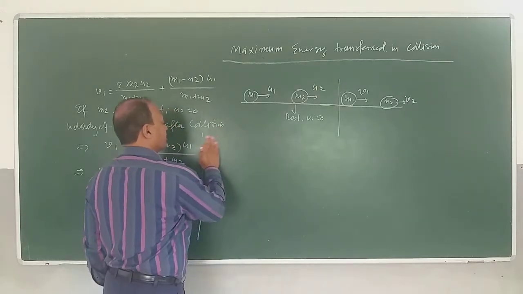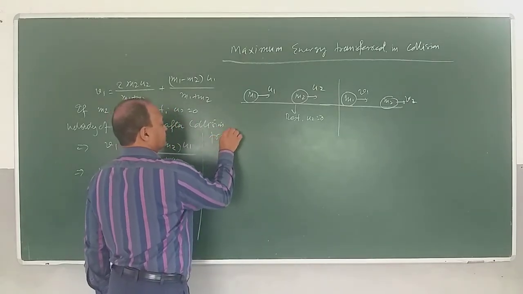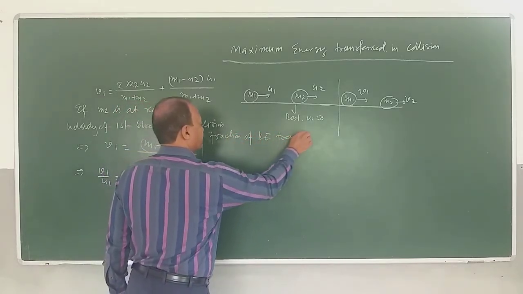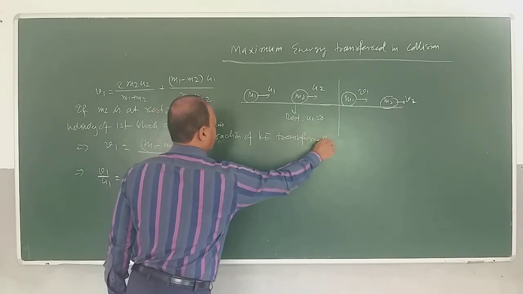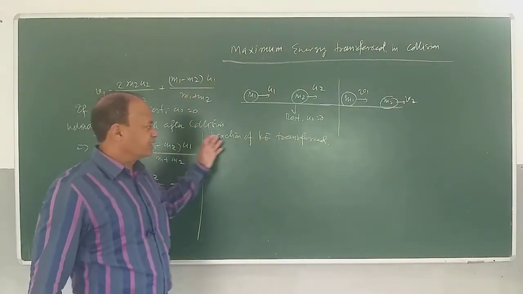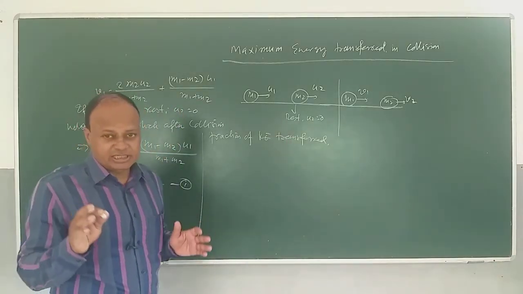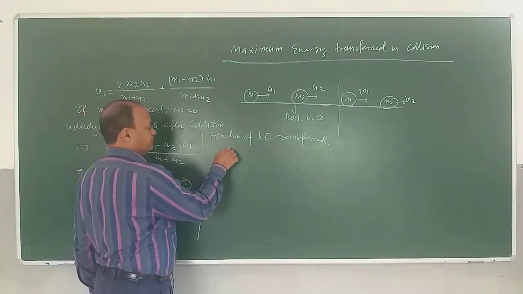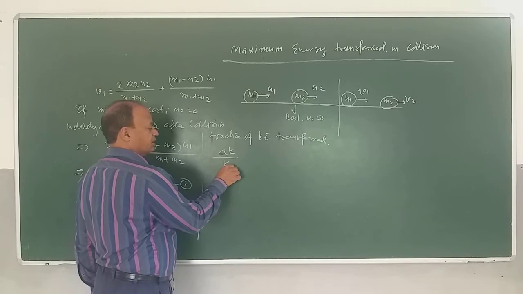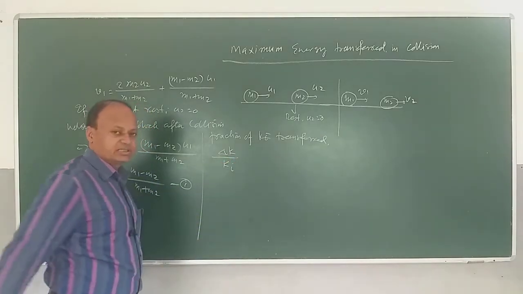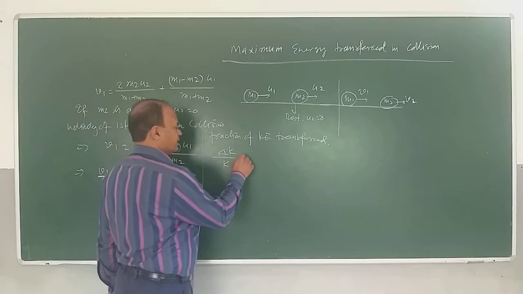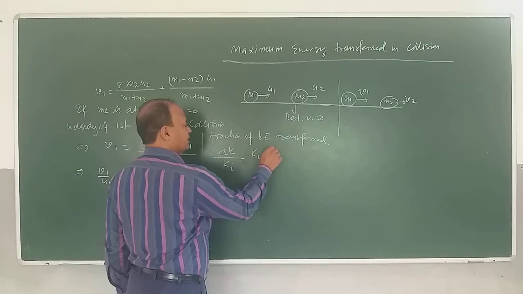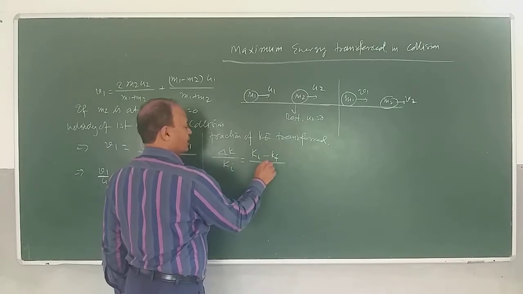Here I'll write fraction of energy transfer. Fraction of kinetic energy transferred, because here the only energy we are seeing is kinetic energy. So we'll calculate the fraction of kinetic energy transferred, and you know very well this energy is transferred by m1 to m2, because m2 is not moving. We have delta k divided by ki, or k1, whatever you want to write. Okay. So the change in kinetic energy of the ball is initial kinetic energy, that is ki, minus final kinetic energy, by ki.